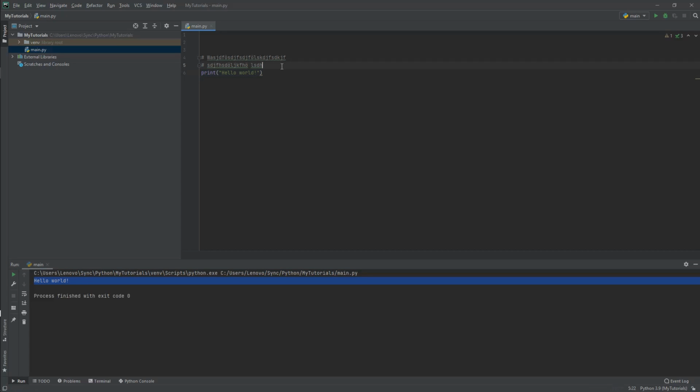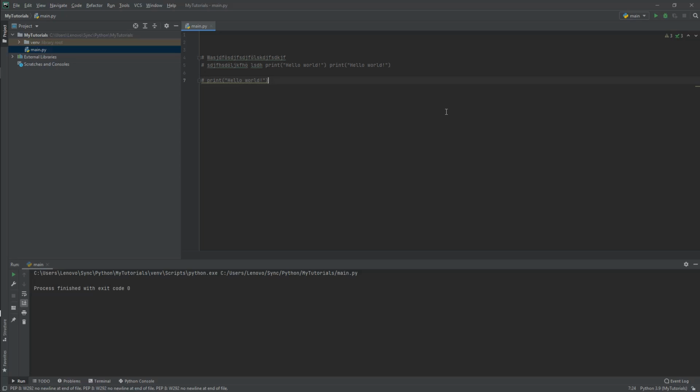If I place a function inside here, then again it won't run, it's gonna print out hello world only once. Or if I comment this out, then it will not print anything.